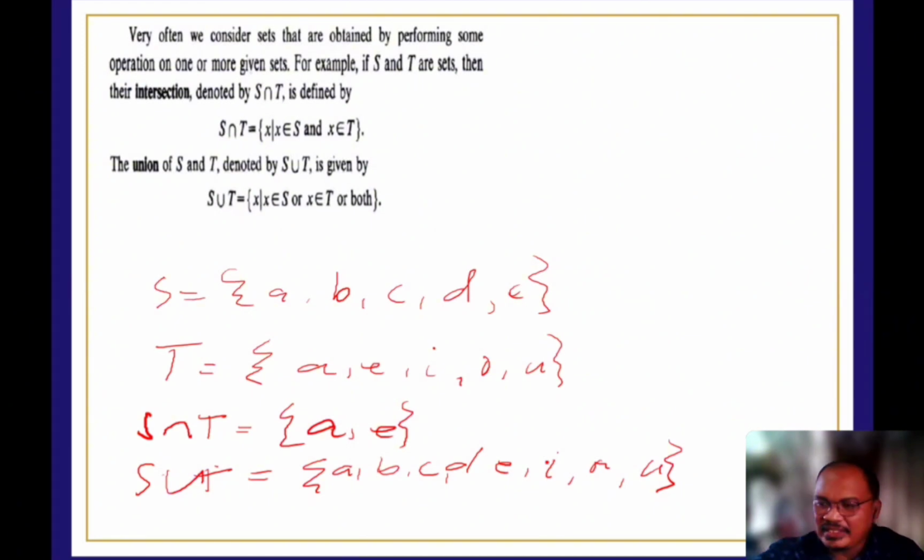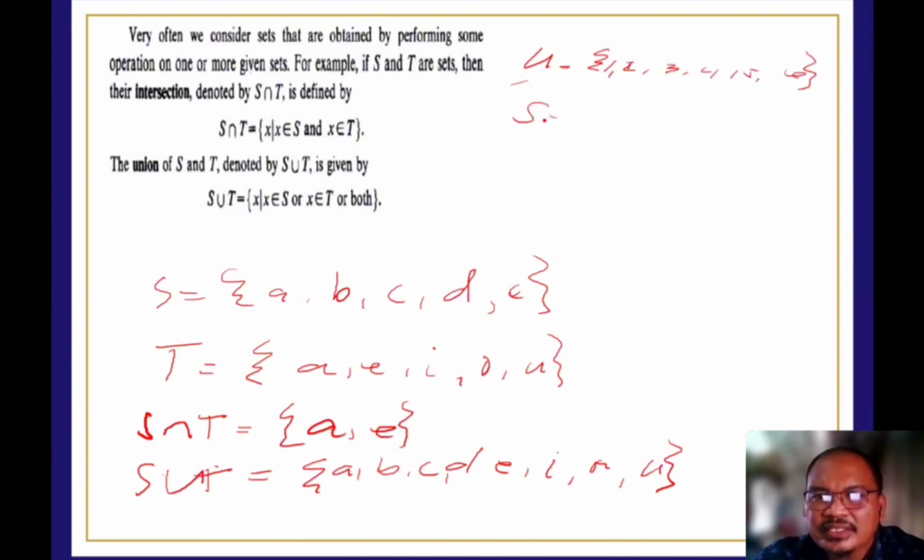We also have what we call the universal set; we'll get to that. For example, the universal set is the reference set. You have 1, 2, 3, 4, 5, 6. And the set S is 1, 2, and T is 4, 5, 6.